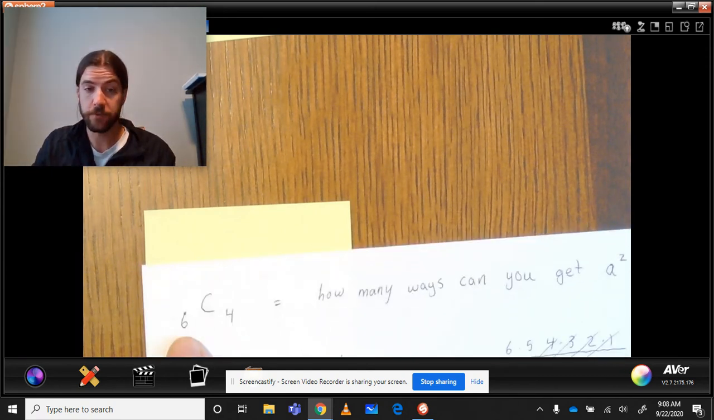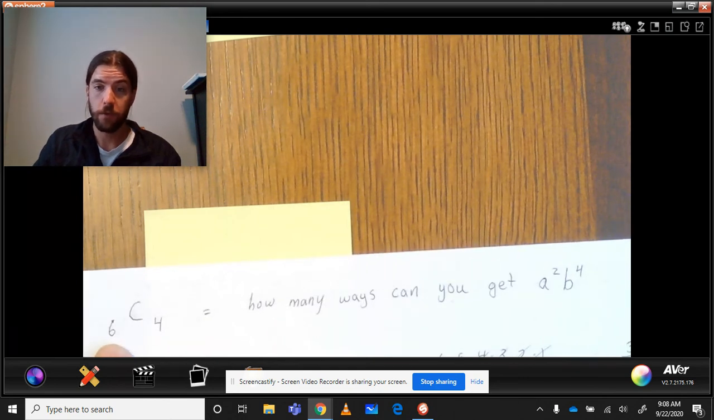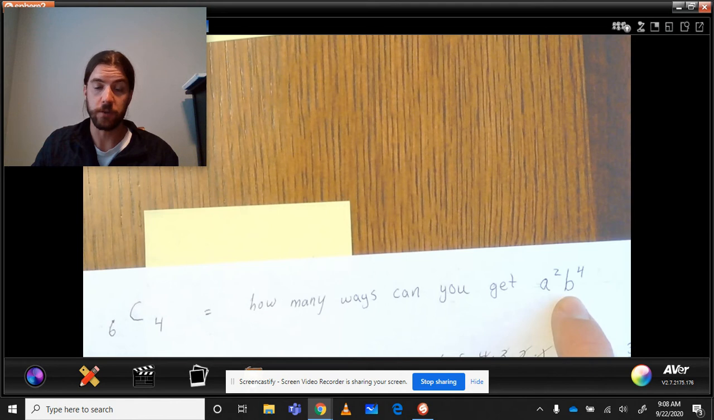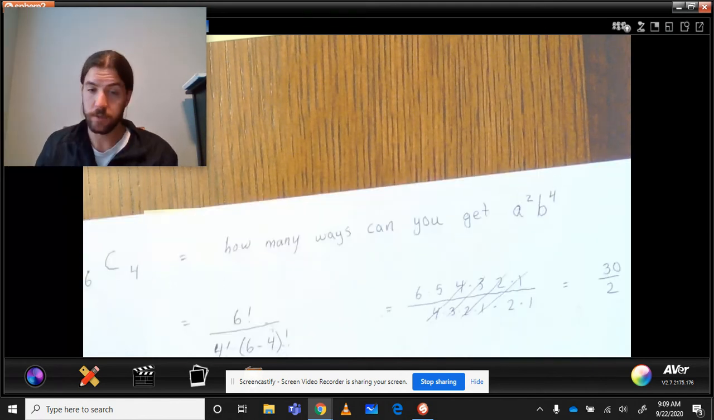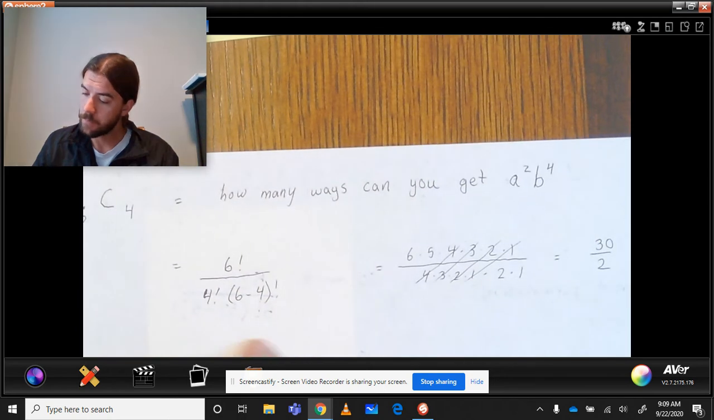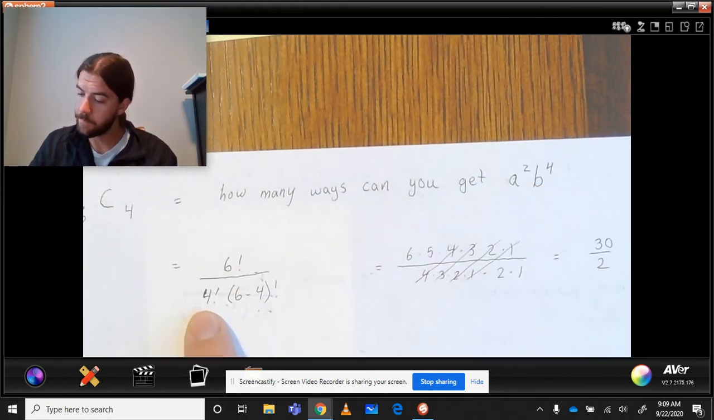So we're going to be choosing from 6 factors, and I want 4 of them to be b's. Okay, I want to know how many combinations can I get where 4 of the 6 factors are b's? Well, we take it to our equation. We say we're choosing from 6. We're going to divide by the amount that we choose, 4 of those factors being a b. And then we have that